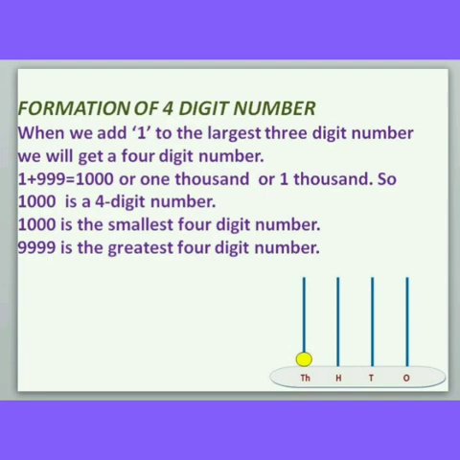Similarly, to form a 4-digit number, we have to add 1 with the largest 3-digit number. That is 999. So we get 1000. 1000 is a 4-digit number. Yes, 1000 is the smallest 4-digit number and 9999 is the greatest 4-digit number. Have you understood? Yes, good.